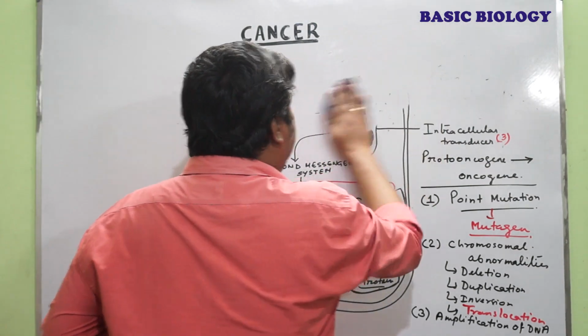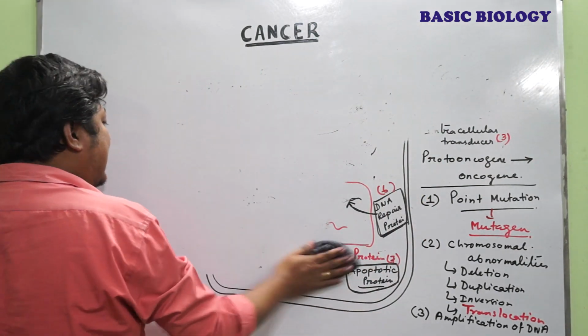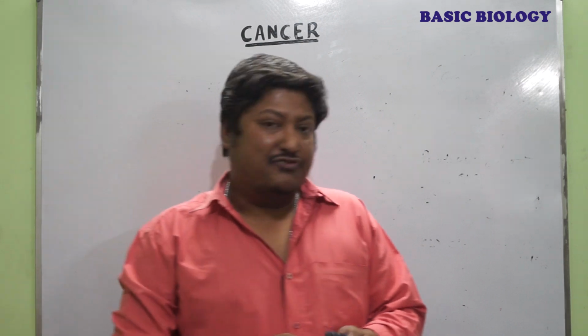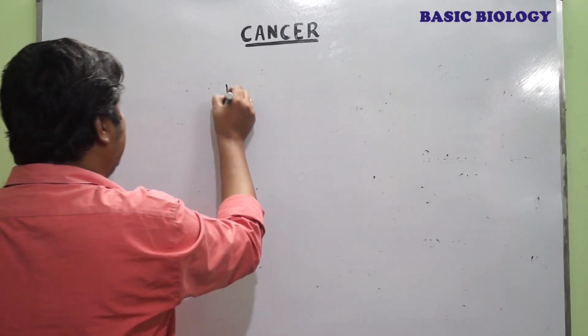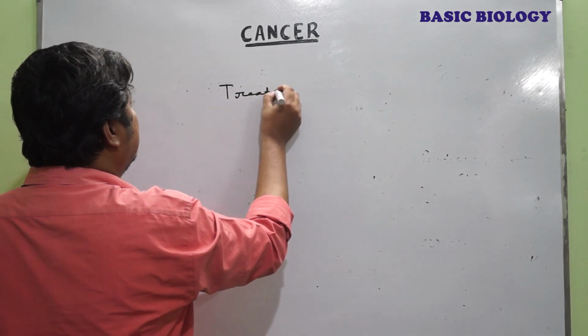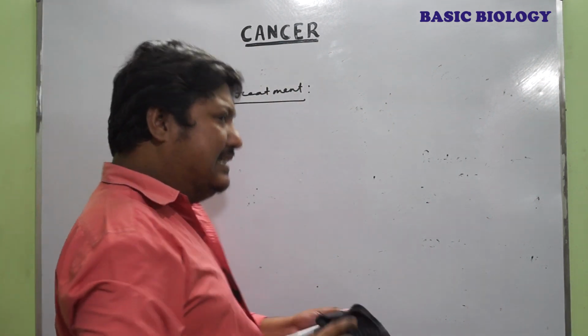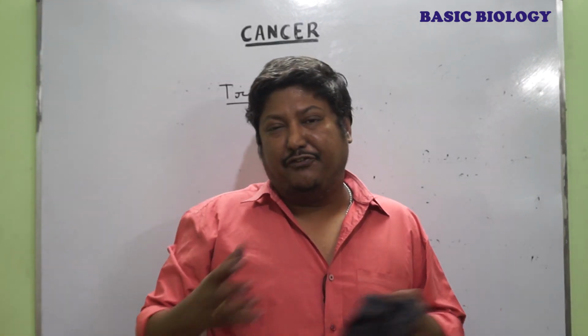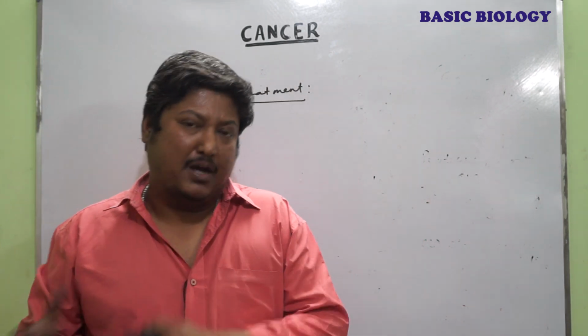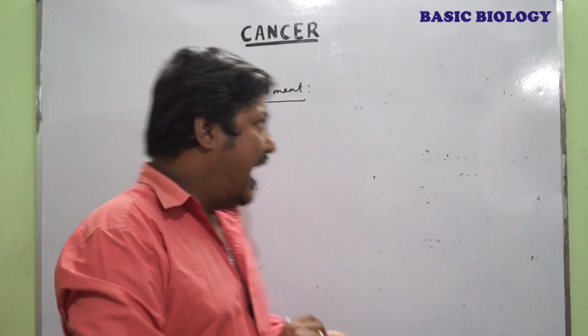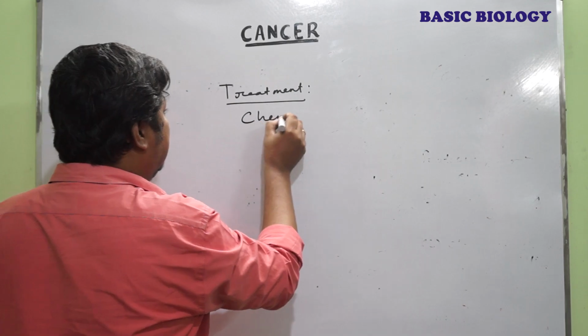Now we come to the last part, but not the least, that is treatment. In cancer, there is no such definite treatment right now apart from chemotherapy and radiotherapy.